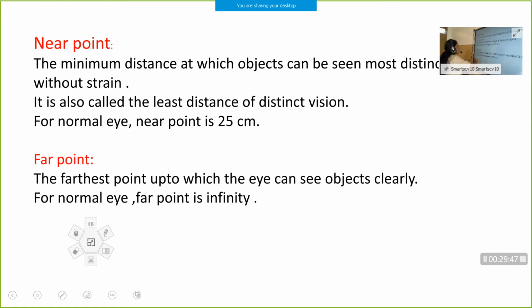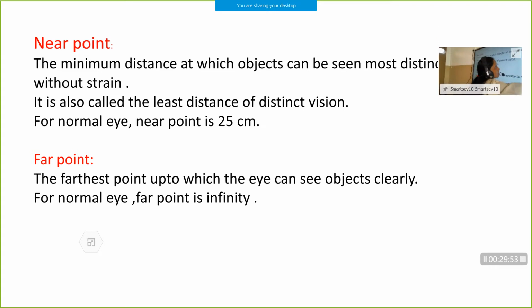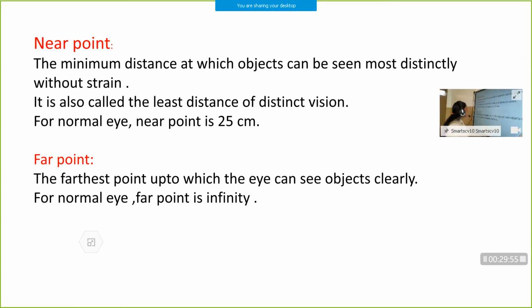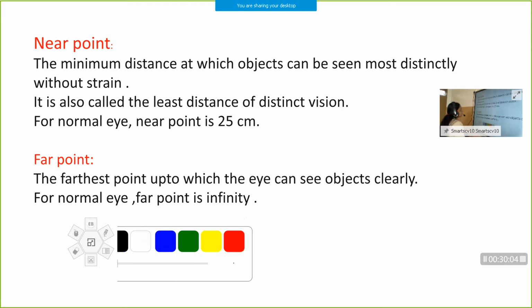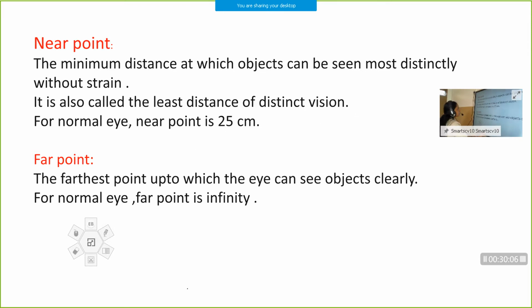What do you mean by near point? It is the minimum distance at which objects can be seen most distinctly without strain, and near point is otherwise known as the least distance of distinct vision.